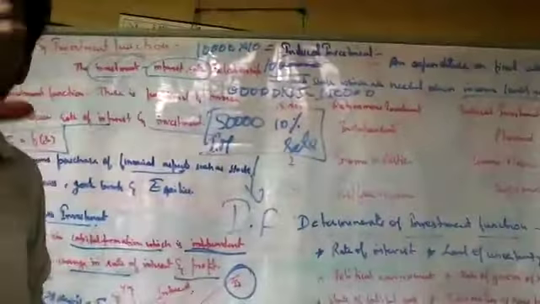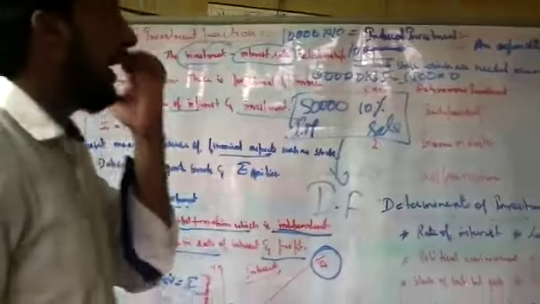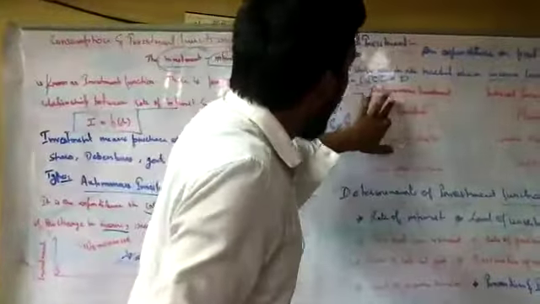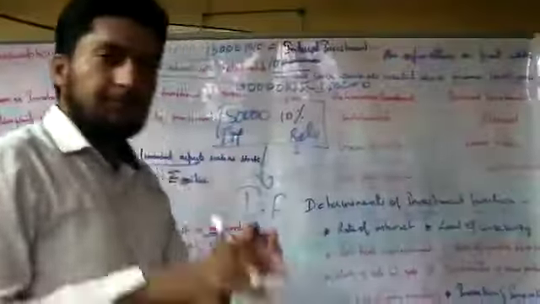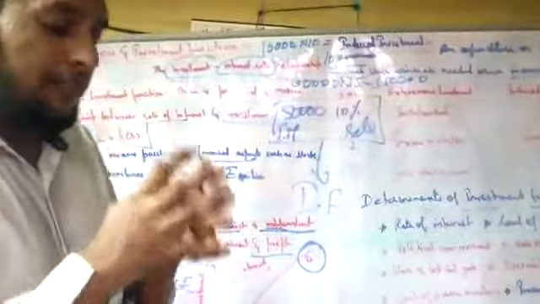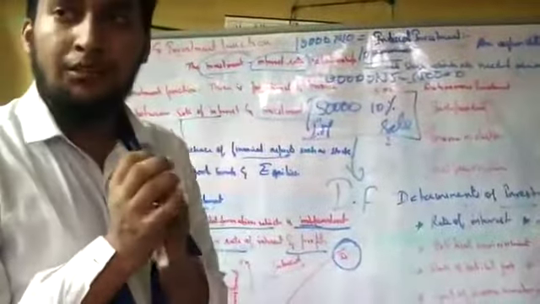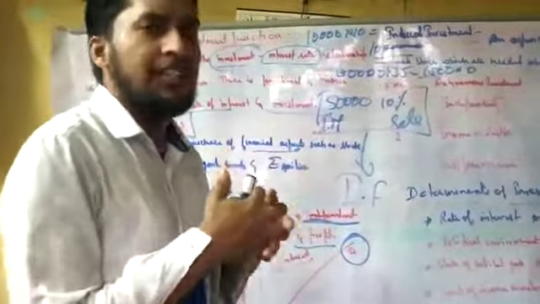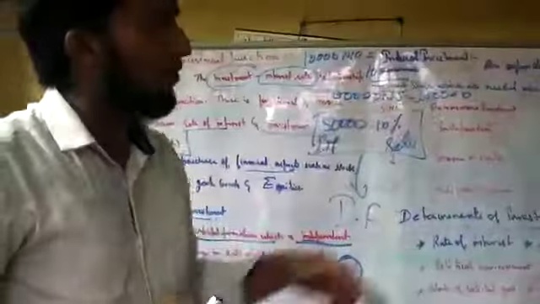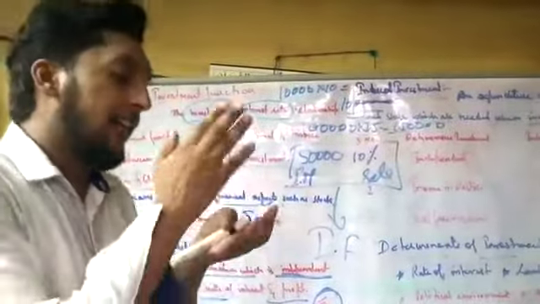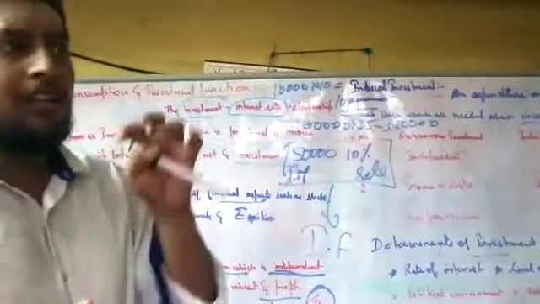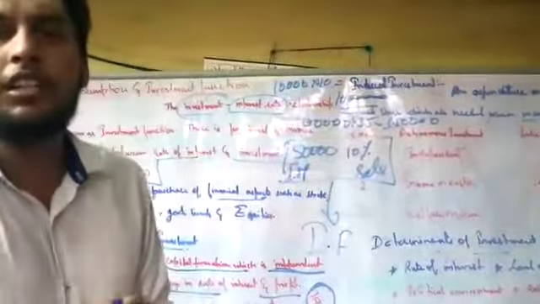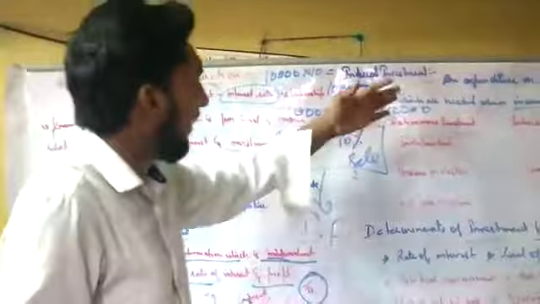Let's see some of the differences between autonomous investment and induced investment. Autonomous is independent. Induced is planned. In autonomous investment, we have the independent variable. No one has a relationship with each other. But in the induced function, we plan everything: if we increase income from this level to this level, what kind of profit will go to whom, what the management will earn, what the workers will earn, what the government will earn, all these aspects.